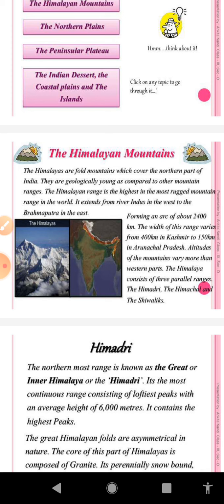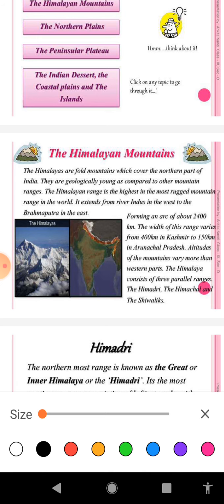from the topics we discussed in the previous video. In the previous video, we discussed the Himalayan mountains. Here you may get a question: mention the characteristics or the features of the Himalayan mountains. So if you get this question, the first point we can count here is that the Himalayas are young fold mountains.